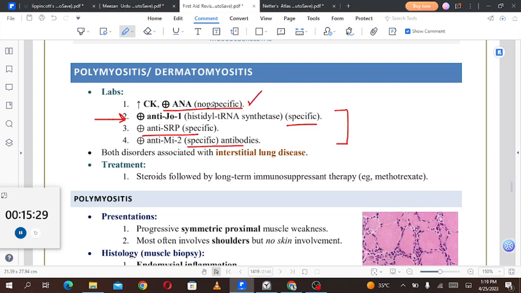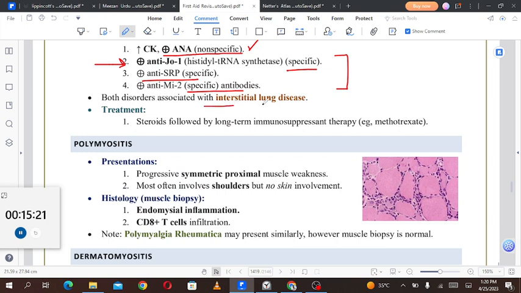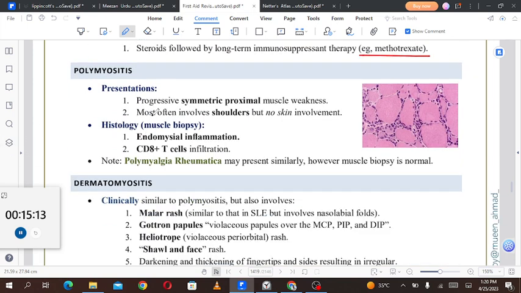So firstly, you will do this test. You will suspect that there might be polymyositis or dermatomyositis. Then you go to the specific test. Both disorders are associated with interstitial lung disease. Treatment: steroid followed by long-term immunosuppressant therapy, for example methotrexate. Okay. Then polymyositis. Now we'll talk about both of these conditions individually.